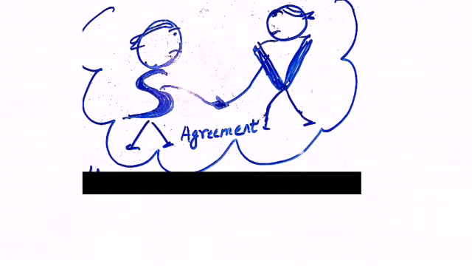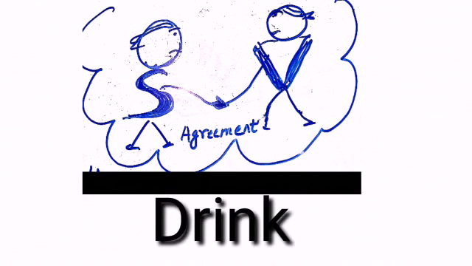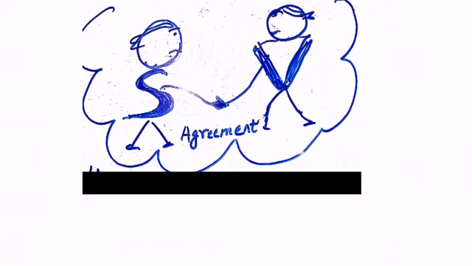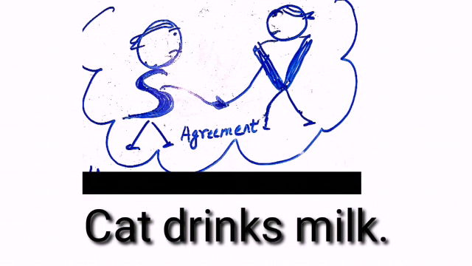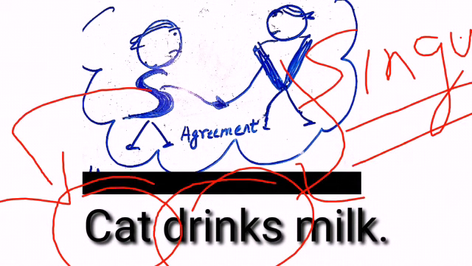As we all know, when we add s and es to a singular noun, it becomes plural. But when we add s and es to a verb, it becomes singular. For example, drink is a plural verb, and when we add s, it becomes singular. For example, cat drinks milk. Here we see that cat is a singular noun and drinks is a singular verb, and both are agreeing to each other. In this way, we can say that here the rule of subject-verb agreement has been followed.